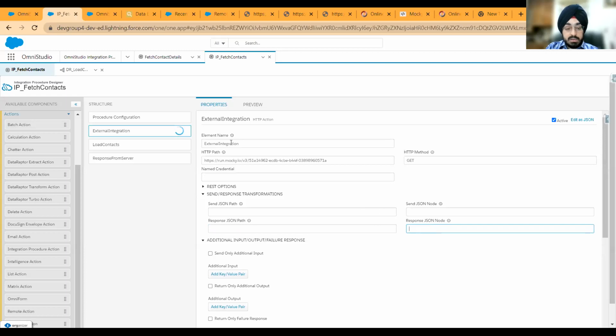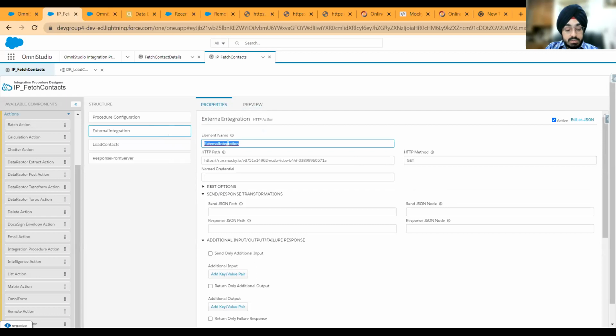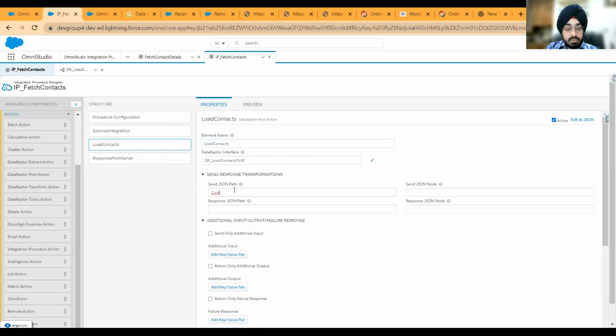So we are basically returning external integration colon contacts and then colon whatever is the field. So come right here. You need to give this name first, external integration. And then underneath this, you will already have contacts. So basically we will pass the right node which is being expected in the data raptor interface, right?